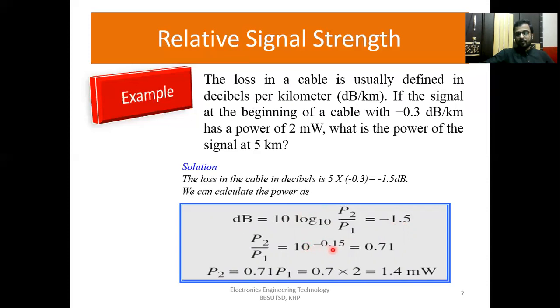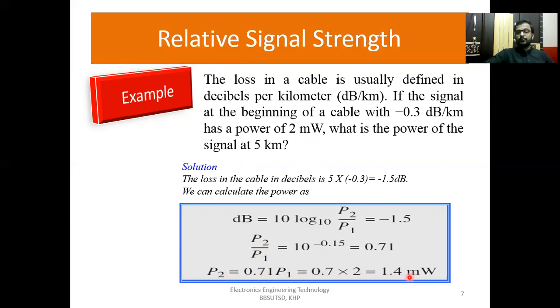So P2 over P1 is equal to 10 to the power minus 0.15, which if we solve is equal to 0.71. Now P1 is given, that is 2 milliwatts, and we want P2, at the second point. P1 is in division, so P2 is equal to 0.71 multiplied by P1. The value of P1 is 2, so if we multiply 0.71 with 2, the answer is 1.4 milliwatts.